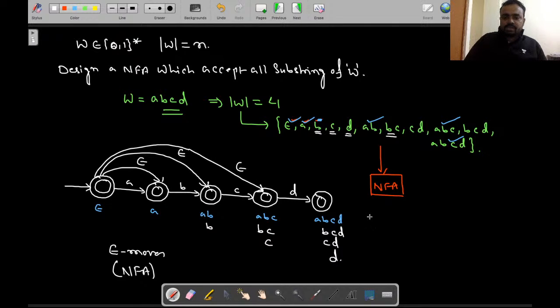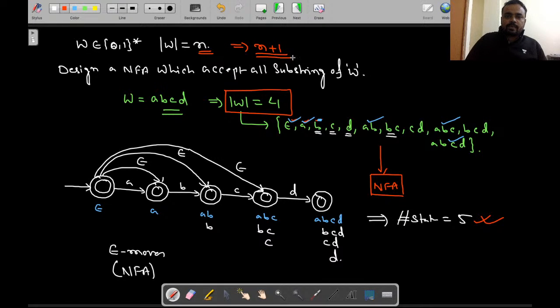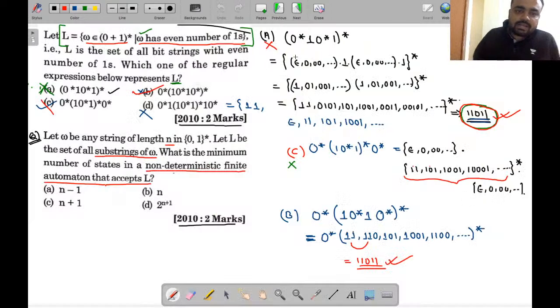And what is the number of states in the NFA? This NFA is containing the number of states equal to 5. So once we have considered the length of the string 4, it is coming out to be 5. So if it is n, the number of states will be n plus 1. So what will be the right answer according to this? The right answer of this question will be C. Clear everyone?